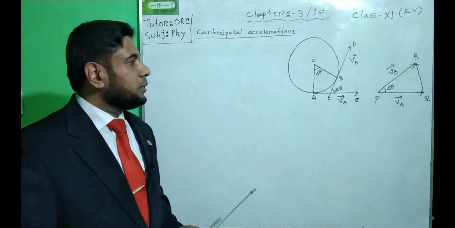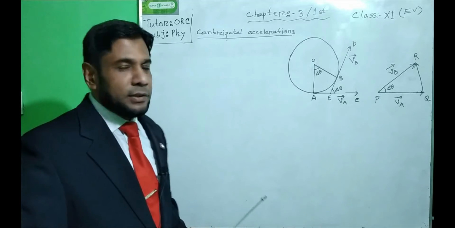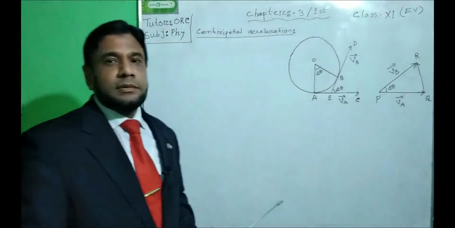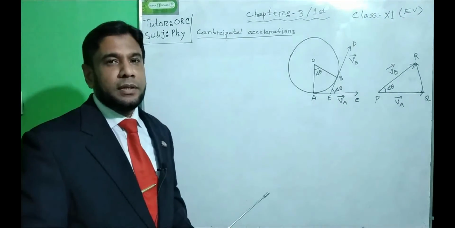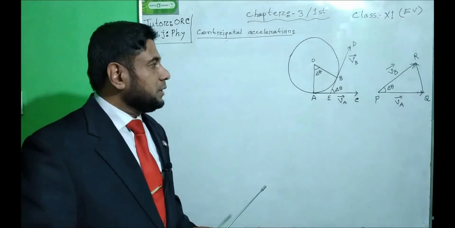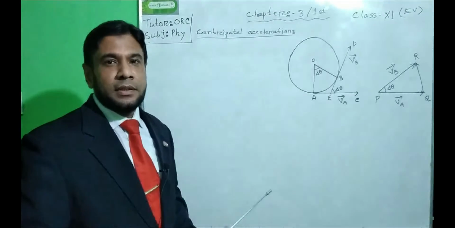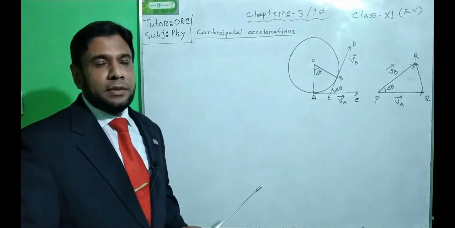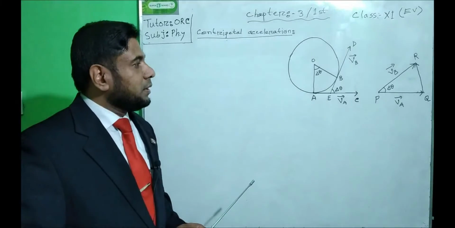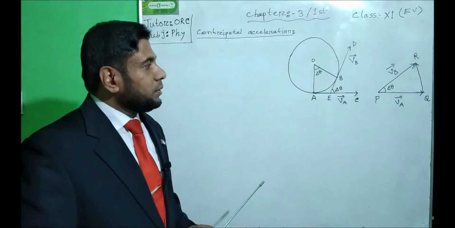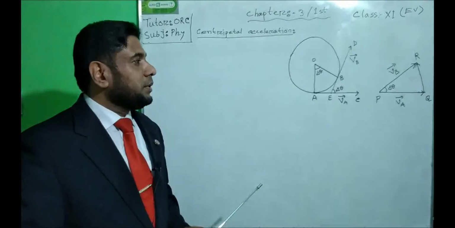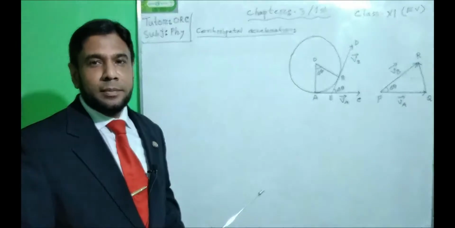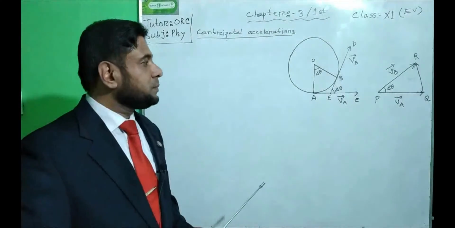So to find the acceleration, we need the change of velocity for a definite interval of time, and then we can find the acceleration by dividing the change of velocity by that particular definite interval of time.